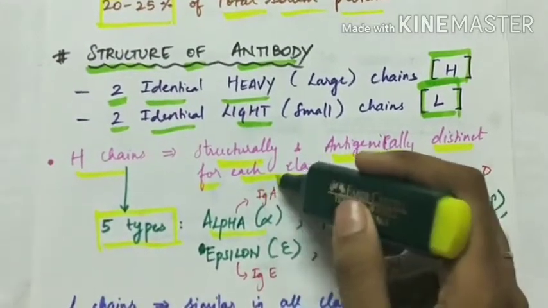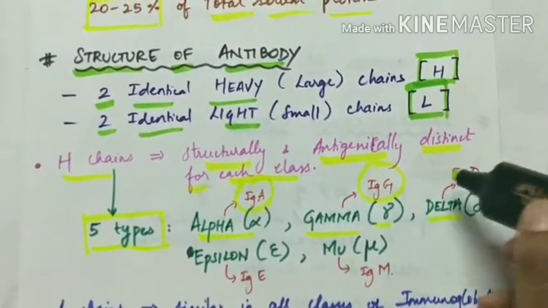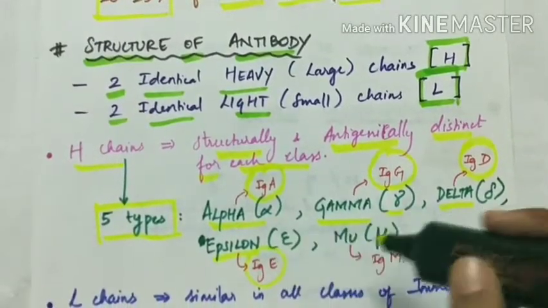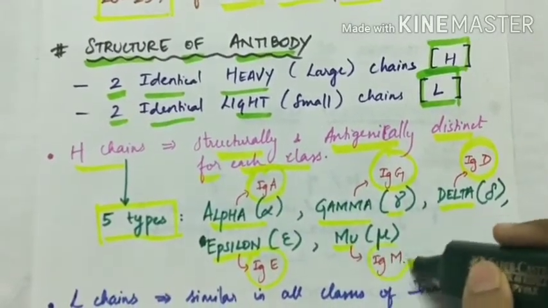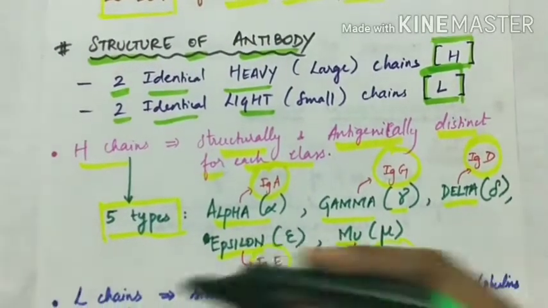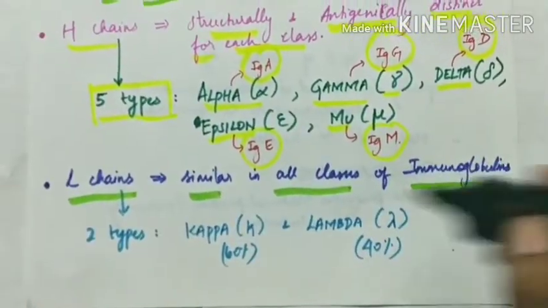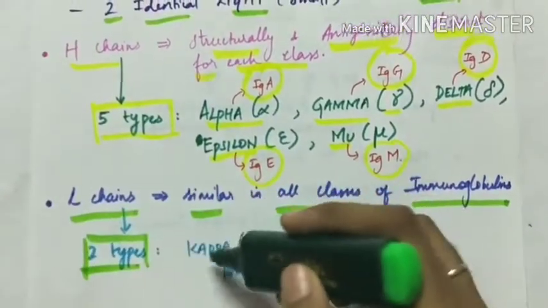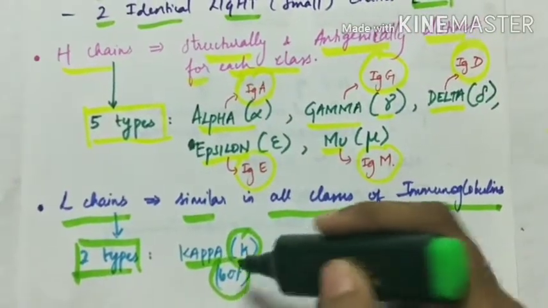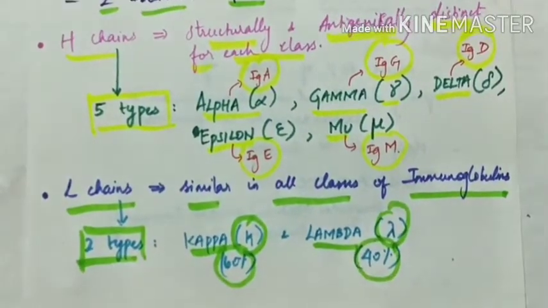Alpha chains are found in immunoglobulin A, gamma chains in immunoglobulin G, delta chains in immunoglobulin D, epsilon chains in immunoglobulin E, and mu chains in immunoglobulin M. These are the 5 types of heavy chains. Coming to the light chains, they are similar in all classes of immunoglobulins. They are of 2 types, kappa or lambda. The kappa type constitutes about 60% and lambda is seen in the other 40% of immunoglobulins.